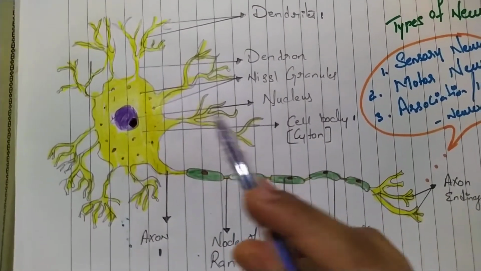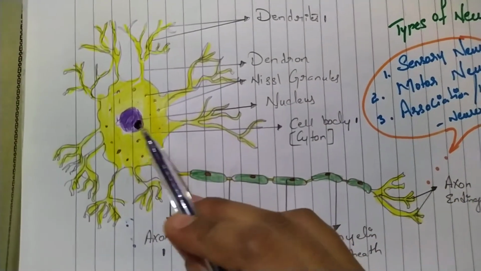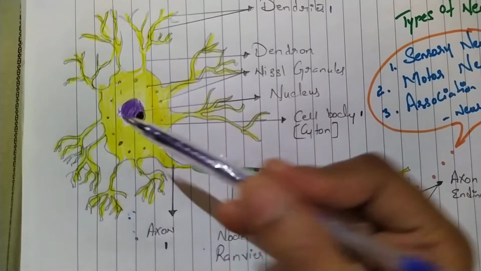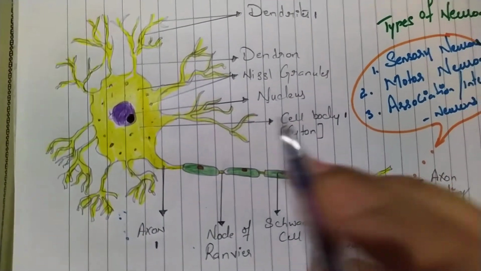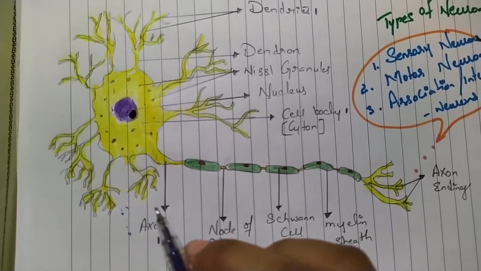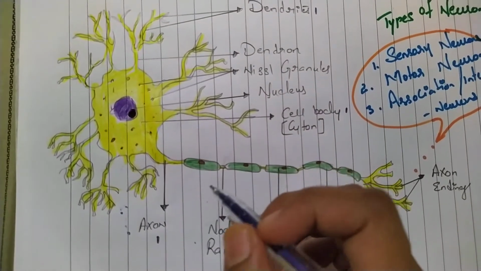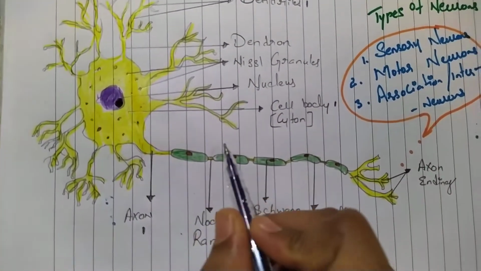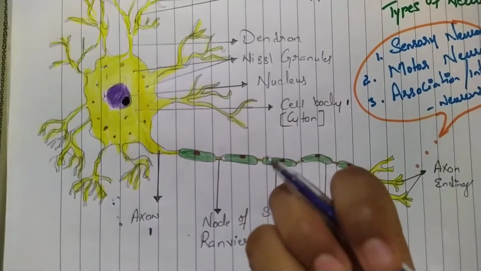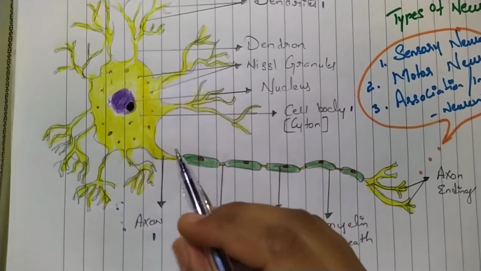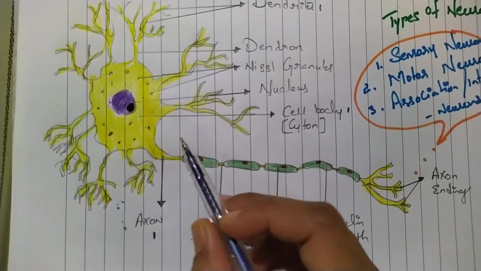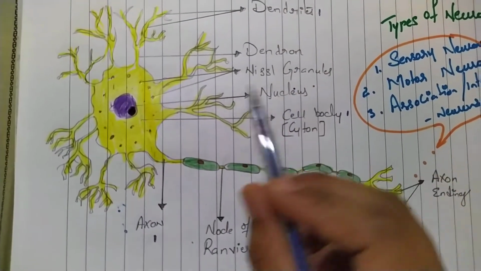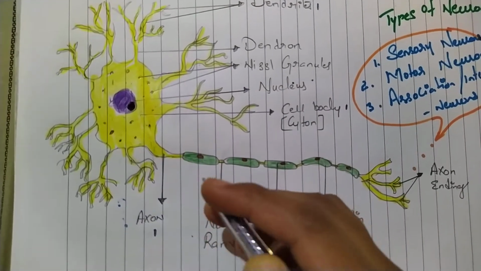The cell body of a neuron has a large nucleus surrounded by cytoplasm, and all the cell organelles except centrosomes are present in the cytoplasm. I think you might have studied this in the previous classes. Hence, the neuron lacks the power of division. The cytoplasm of the neuron contains the neurofibrils, and they help in the conduction of nerve impulse.